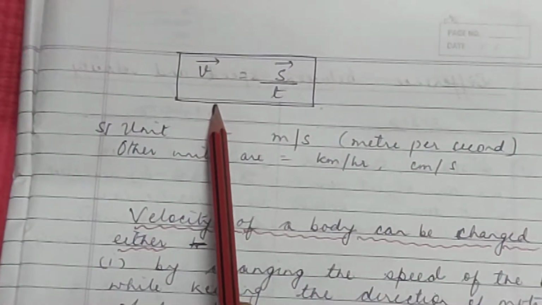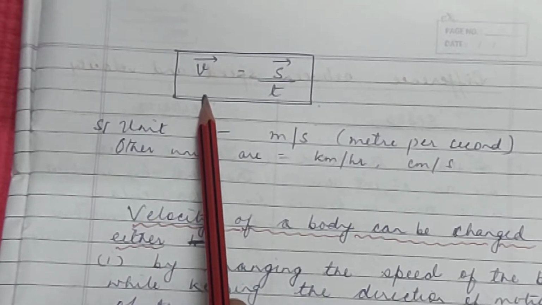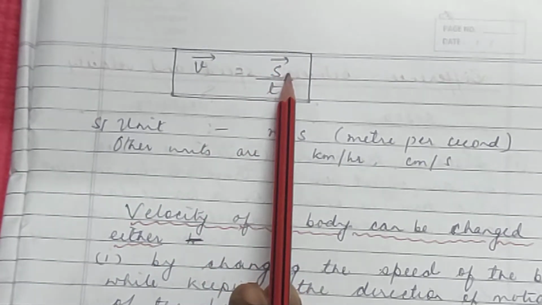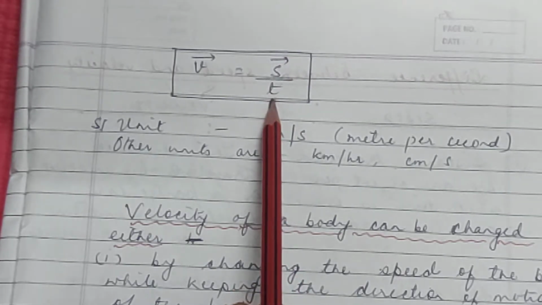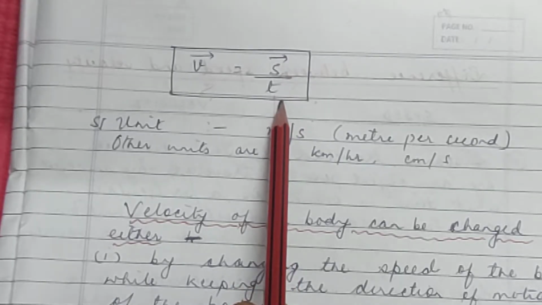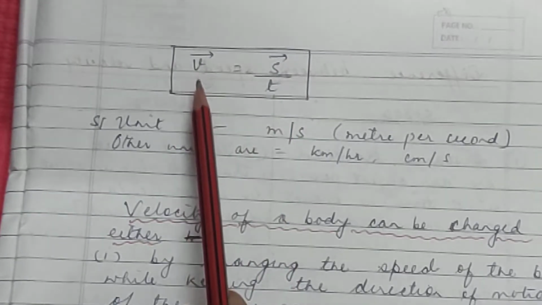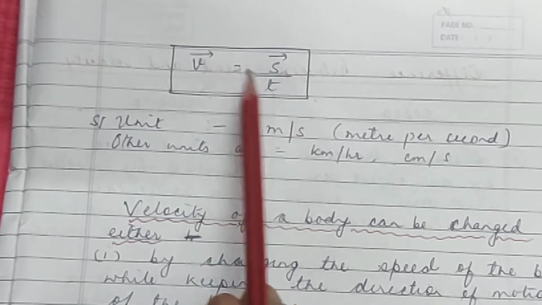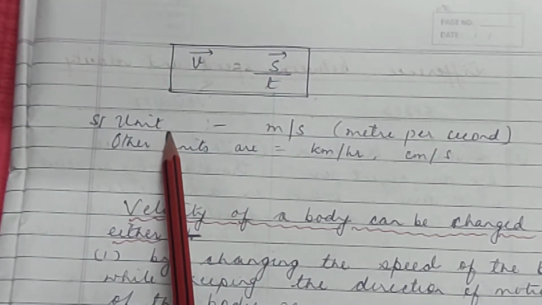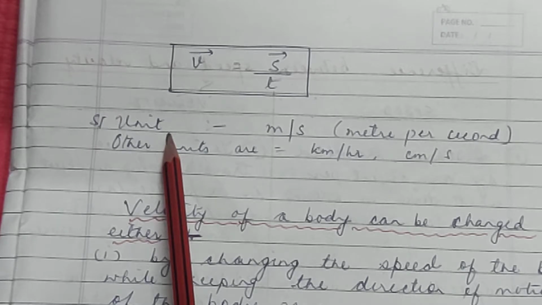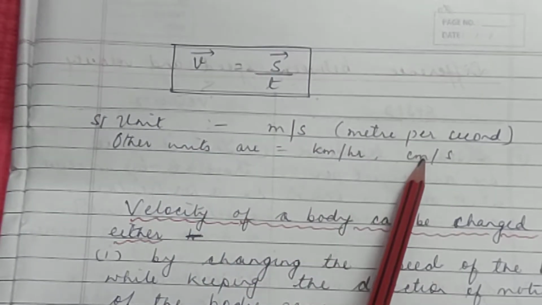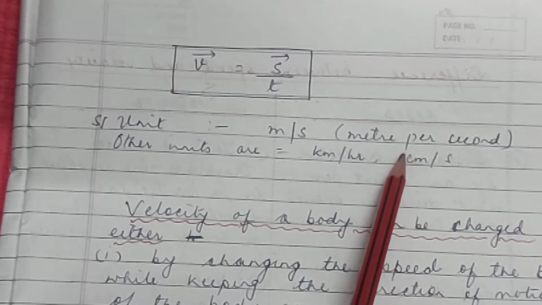If v is the velocity, see, speed and velocity both are expressed with the same variable, that is v. s is the displacement or distance and t is the time taken. So, here v is the velocity, s is the displacement and t is the time taken. So, velocity is equal to displacement by time, that is v equals s by t. Again, its SI unit will be the same as that of speed, that is meter per second. Other units are kilometer per hour and centimeter per second.